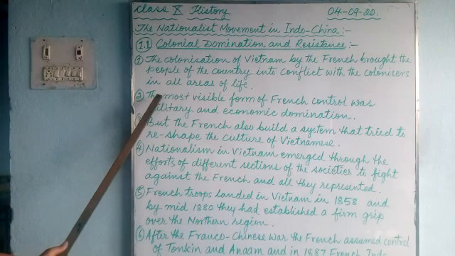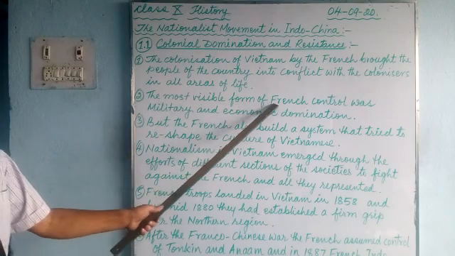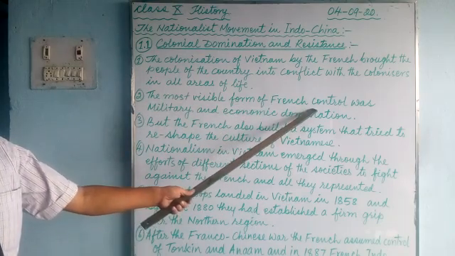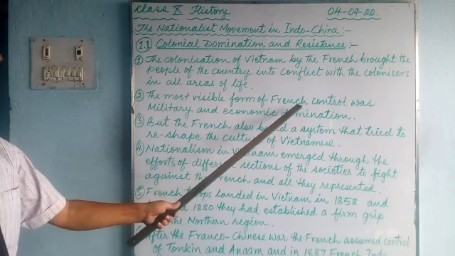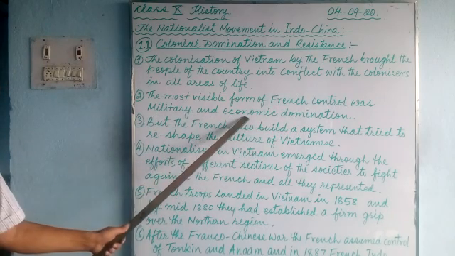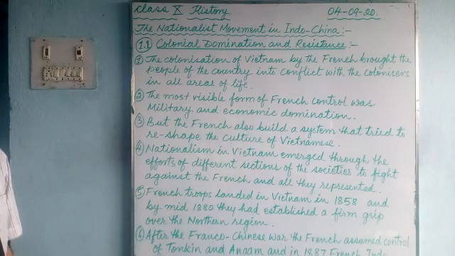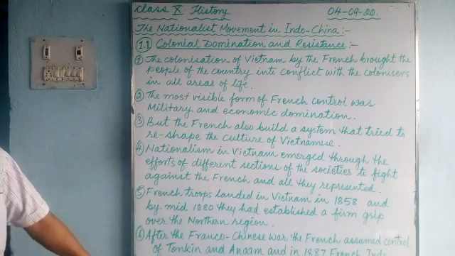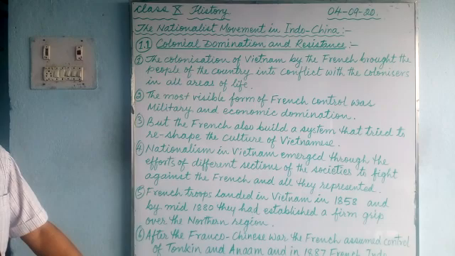Number 2, the most visible, noticeable form of French control was military and economic domination. They brought the military and occupied Vietnam. The northern part of Vietnam, first they occupied that.